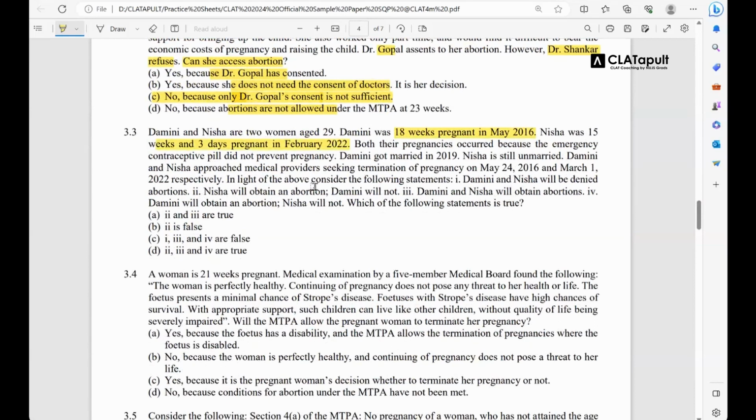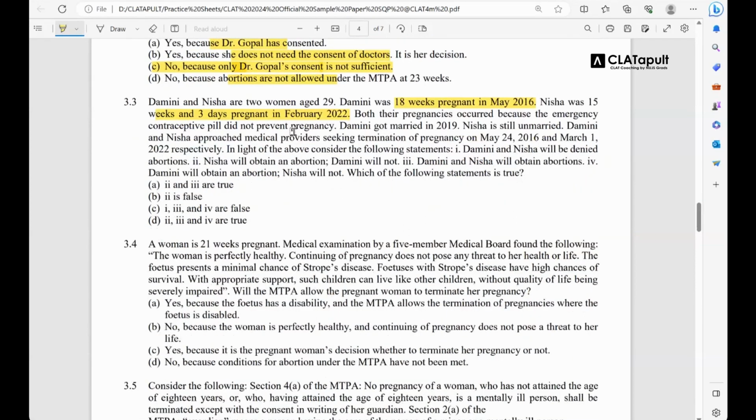Both their pregnancies occurred because the emergency contraceptive pill did not prevent pregnancy. Another thing you should try to connect. The moment you've read this line, it should strike your mind that it is connected to the principle that post the amendment, if a birth prevention mechanism is there and it did not actually work, that would also constitute mental agony under the act.